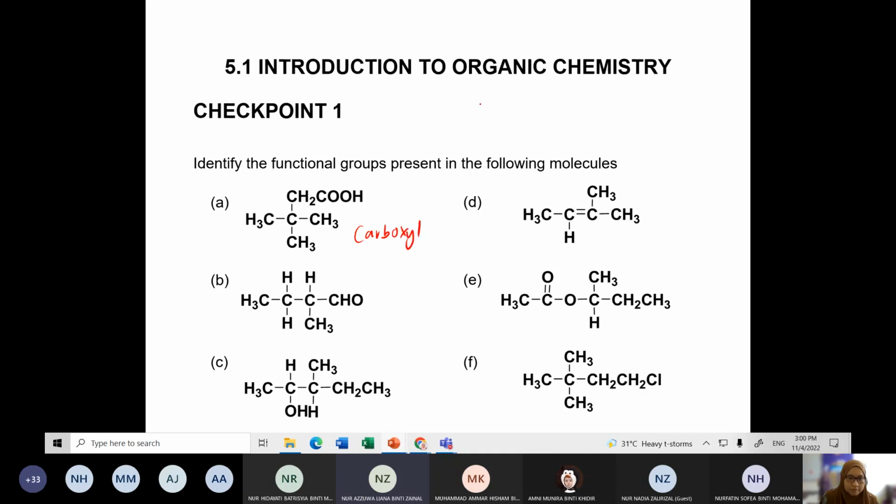Okay, alright. Moving on to Nurin Inshira for B. Nurin, what's the functional group for B? Carbonyl. Okay, moving on to Tengku Afif Helmi.